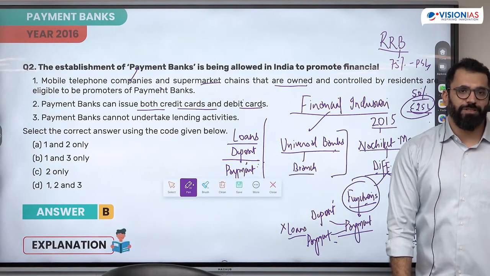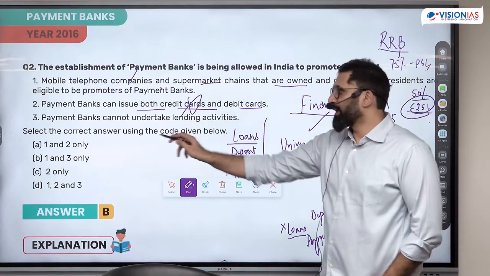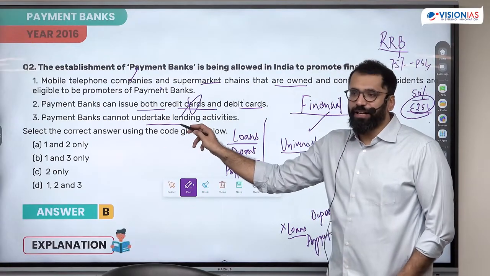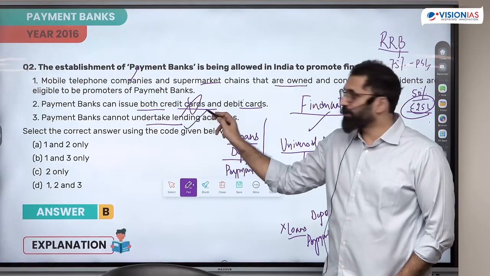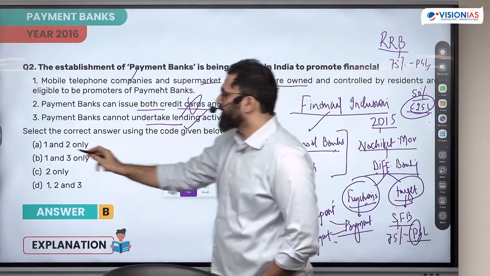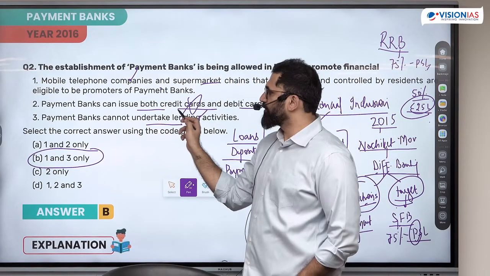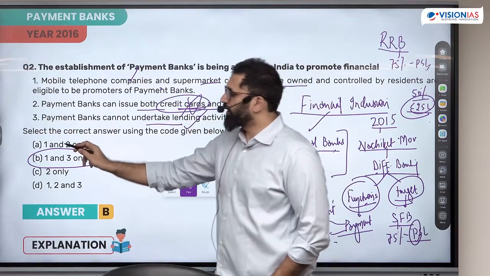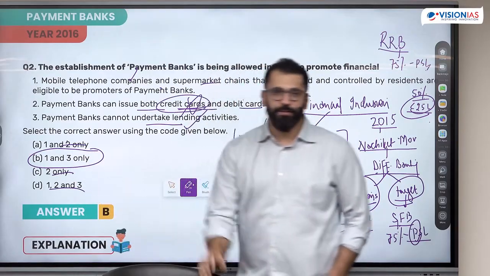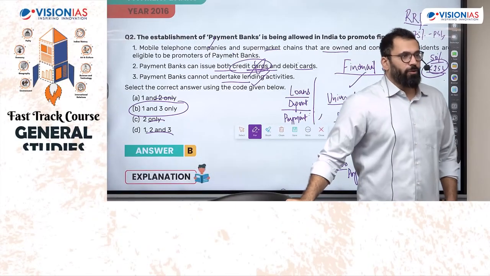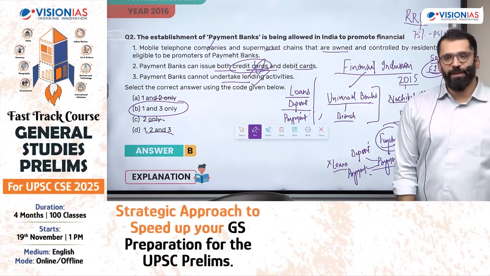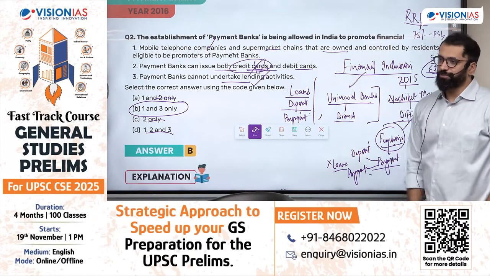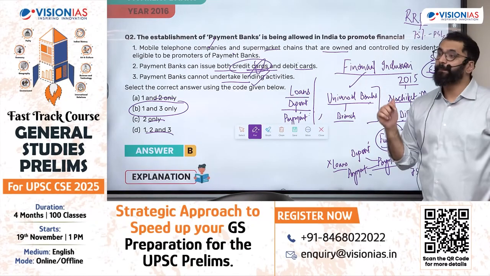Now, credit card is type of a loan. Can payment banks give loans? Payment banks cannot undertake lending activities. This was the whole idea of payment banks. So answer here becomes 1 and 3. You have elimination also. If you know credit cards is a loan, you can eliminate 2 and all of the options are gone. Any new current development, payment bank and small finance bank license were distributed. You need to know the features of both. Is this clear?